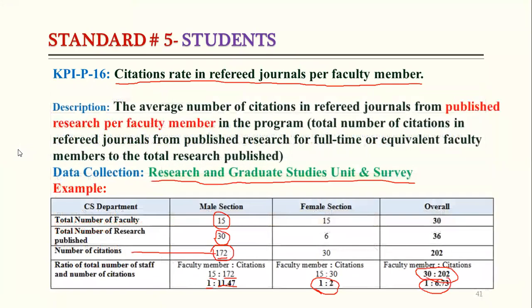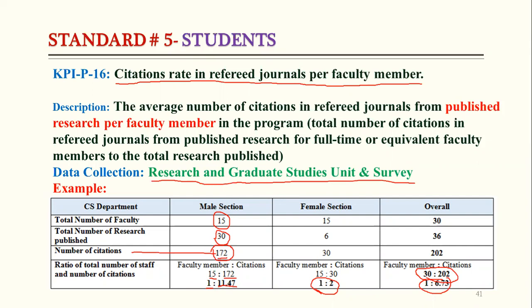There is no problem. But I think the citations, we should not calculate this number as accumulative by the whole faculty members. I don't know how to modify this KPI, but the citation is related to the person rather than being in the group, and we calculate the average KPI for the entire male and female section. What do you say about it?